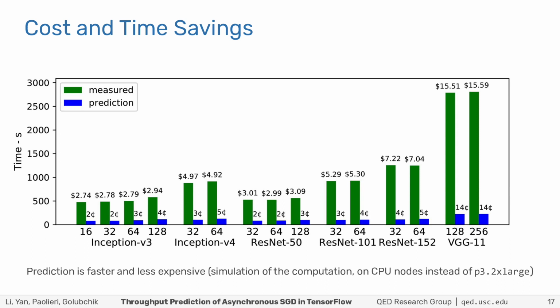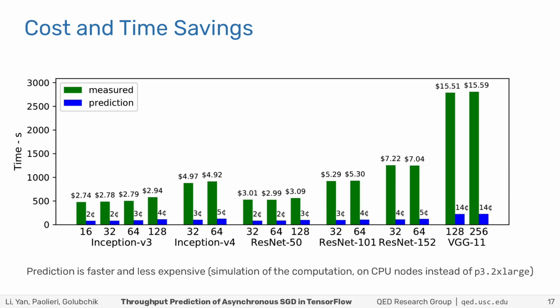Finally, it is interesting to analyze the savings enabled by our predictions. After all, instead of predicting throughput of a training job, one could perform several measurements, one for each number of workers, and provide the results to the scheduler assigning nodes to the different jobs. We compare the execution time and cost of our prediction approach for different deep neural networks and batch sizes using C4 large AWS instances with 2 CPU cores for our simulations.